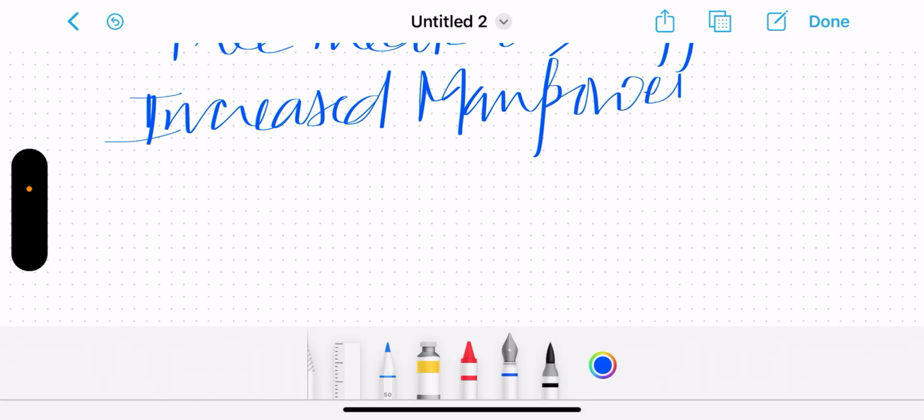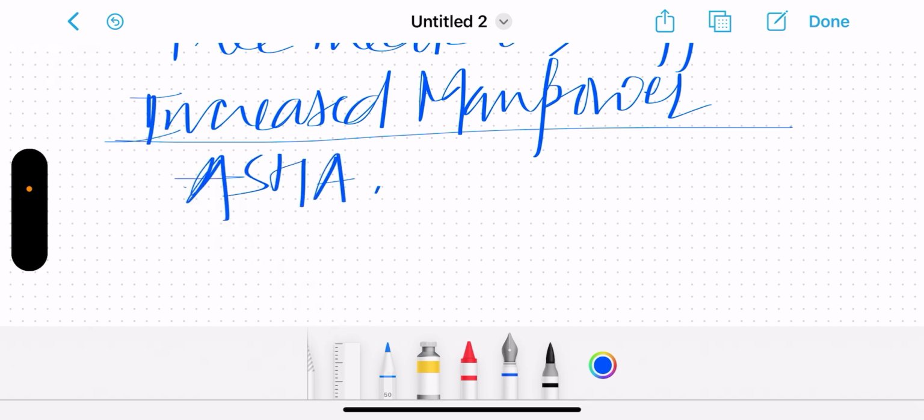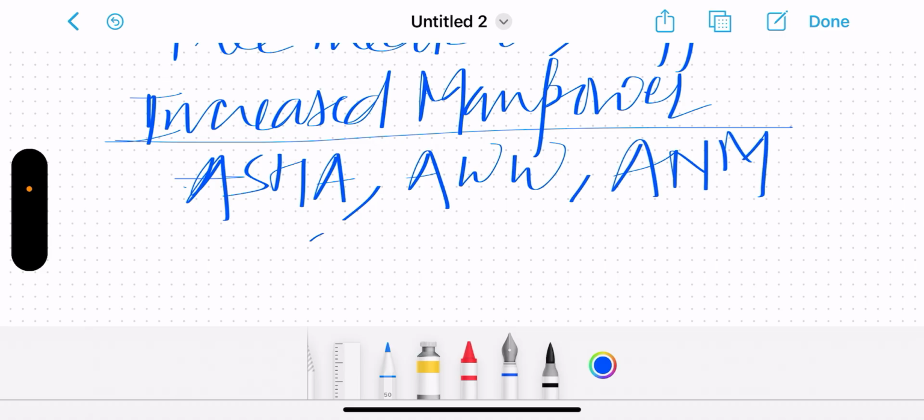And how has the government increased manpower? In the form of ASHA, Anganwadi worker, ANM, and CHO. So this is what India has been doing.